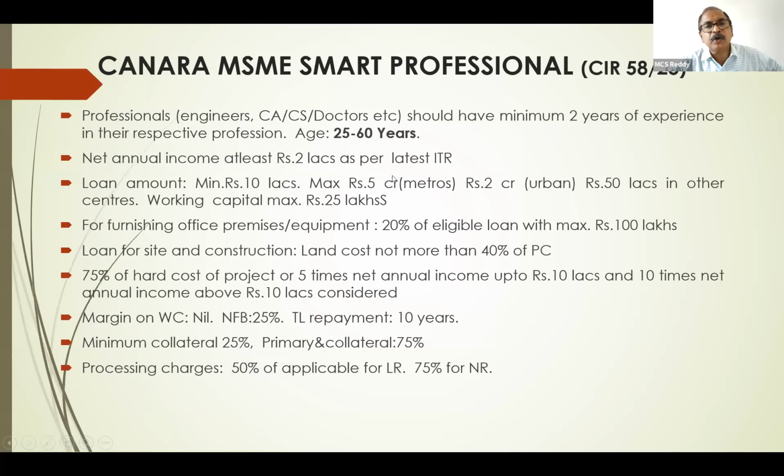In Smart Professional, again the loan quantum is minimum 10 lakhs, maximum 5 crores in metros, 2 crores in urban, and 50 lakhs in other areas. Here also collateral security is 75% of hard cost. Hard cost and soft cost I will clarify, because in schemes they often say margin on term loans 20% on hard cost. Hard cost means wherever assets are created, like plant and machinery, land and building, or equipment, etc.